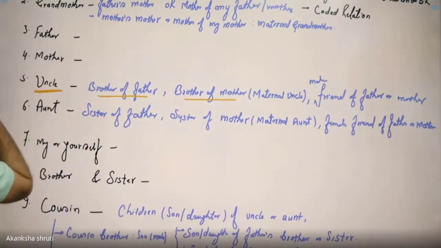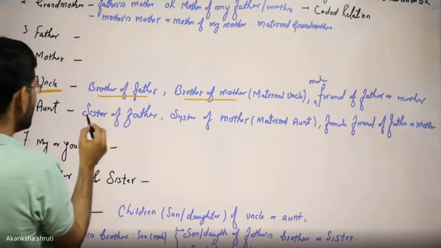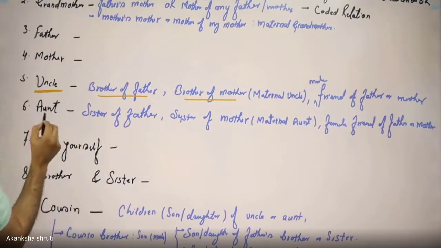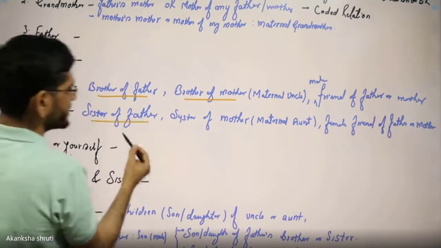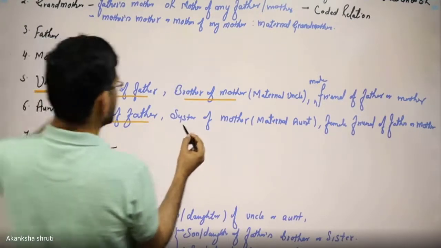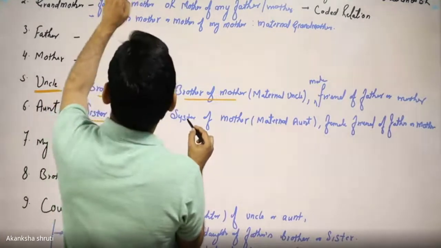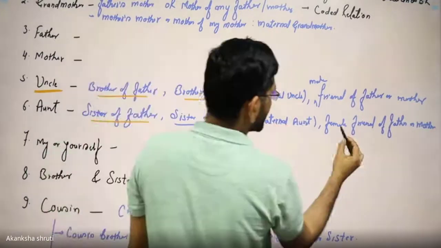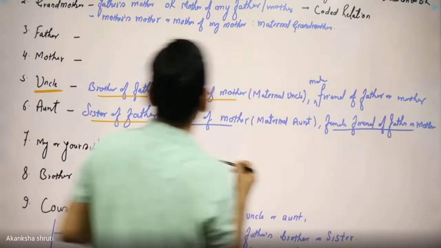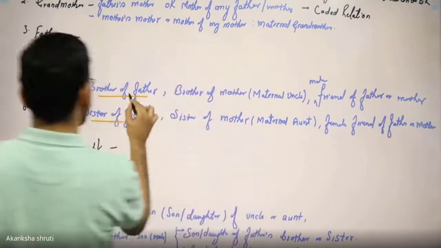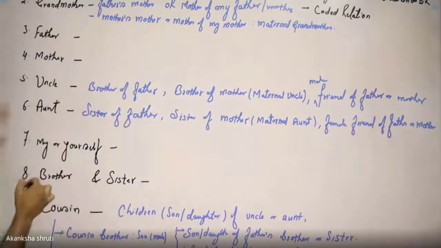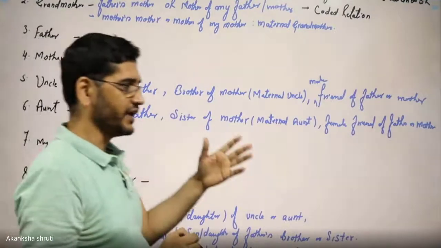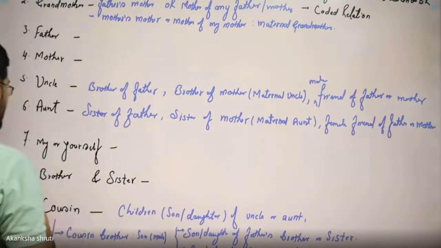Then coming to the aunt, in place of male, if it is female, it will be called aunt. So aunt is sister of father or sister of mother. Sister of mother is also called maternal aunt. Then a female friend of father or mother. Uncle and aunt are the most common terms for making any kind of relation. The person who is not in your age, then anyone you may call uncle.